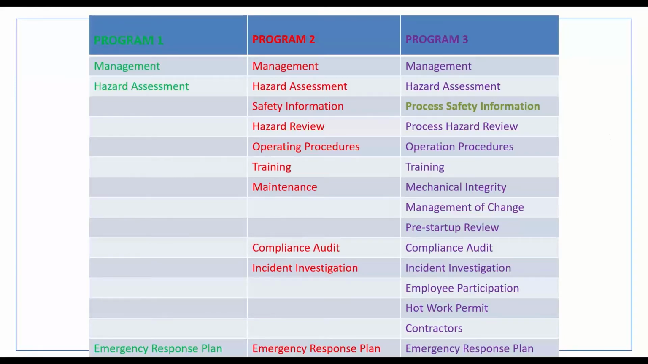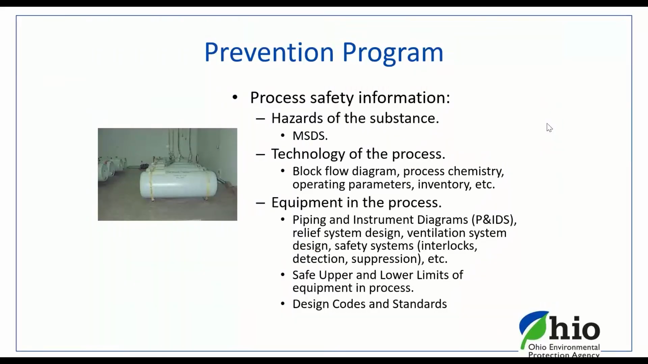The next item under the program 3 is process safety information. Again, for chlorine, sulfur dioxide, whatever, make sure you have an updated MSDS, or now I think it's called SDS, safety data sheet for that chemical. Make sure it's available, because again, it's also going to be available under OSHA. So safety data sheet for that chemical.